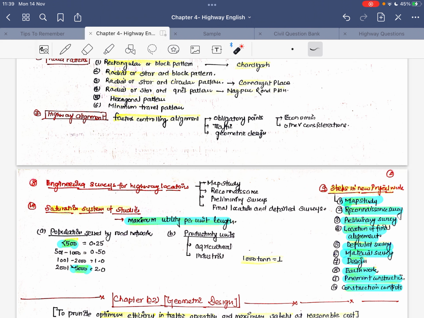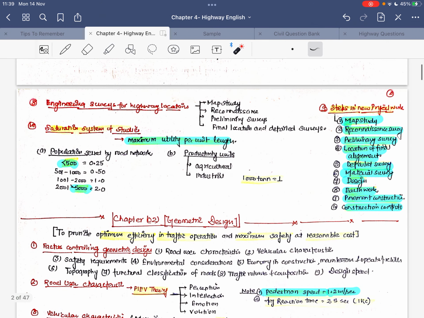Now the last topic of the first module is the saturation system of studies. Okay, so under the saturation system what do we calculate? That which road has maximum utility, and which serves the maximum utility to the road user. जो रोड यूजर्स हैं वो मैक्सिमम किस रोड्स को यूटिलाइज करते हैं, ठीक है। So the maximum utility per unit length is calculated under the saturation system of studies, and the factors which are considered for calculating the